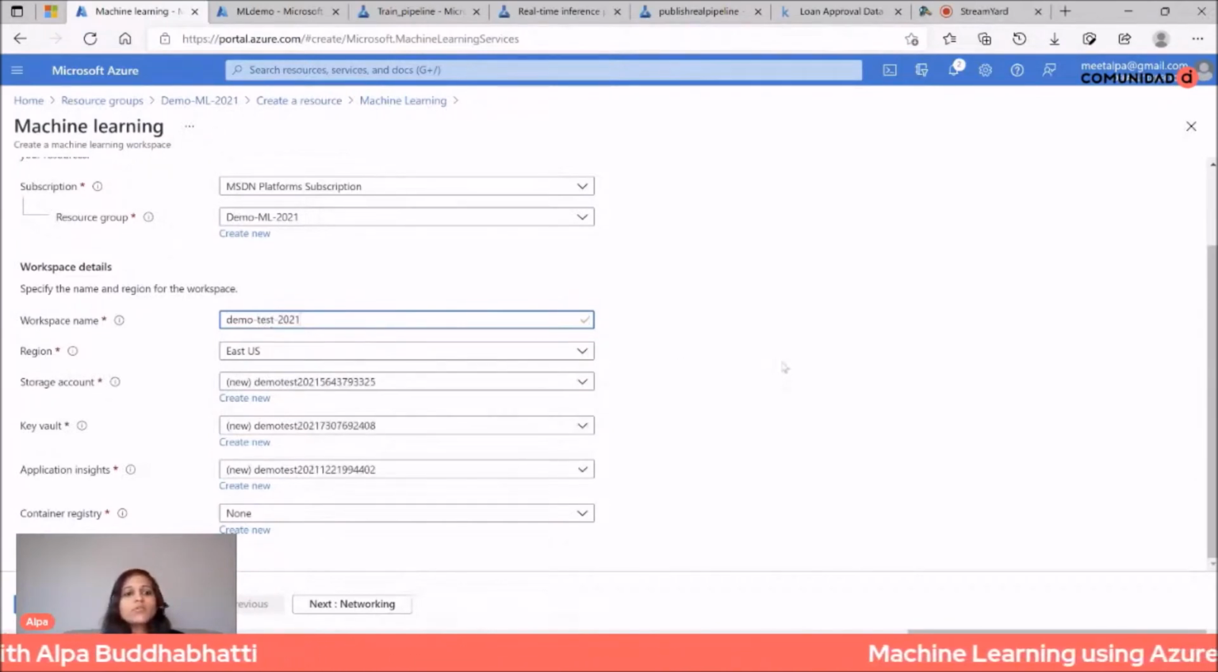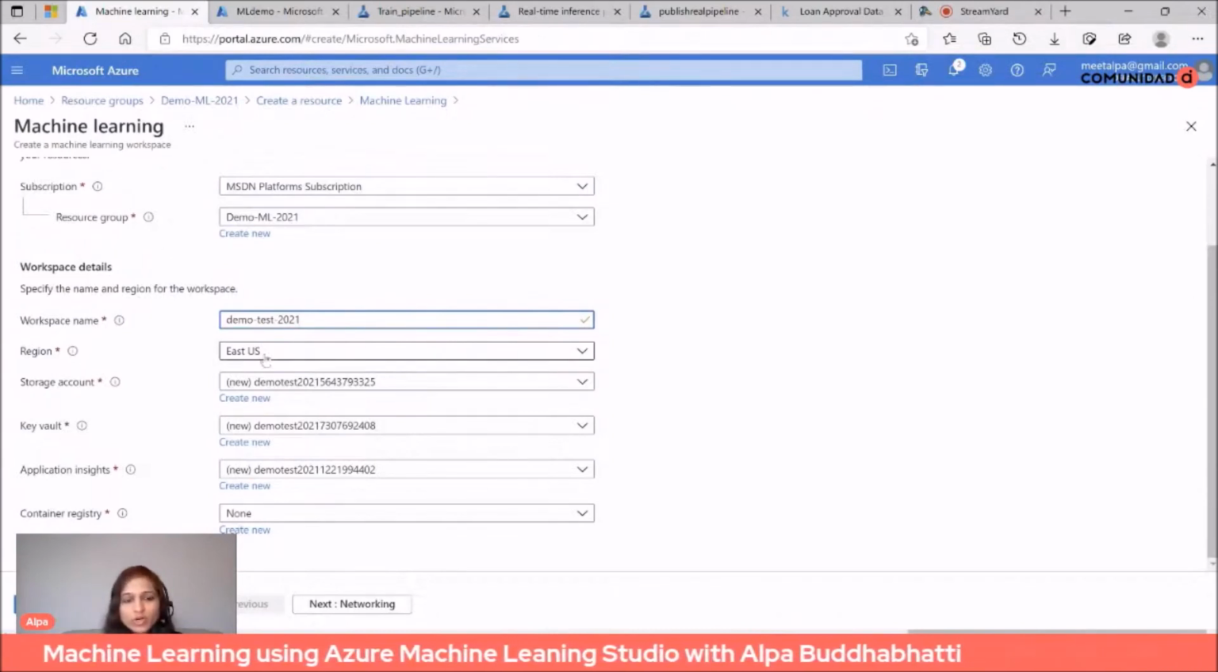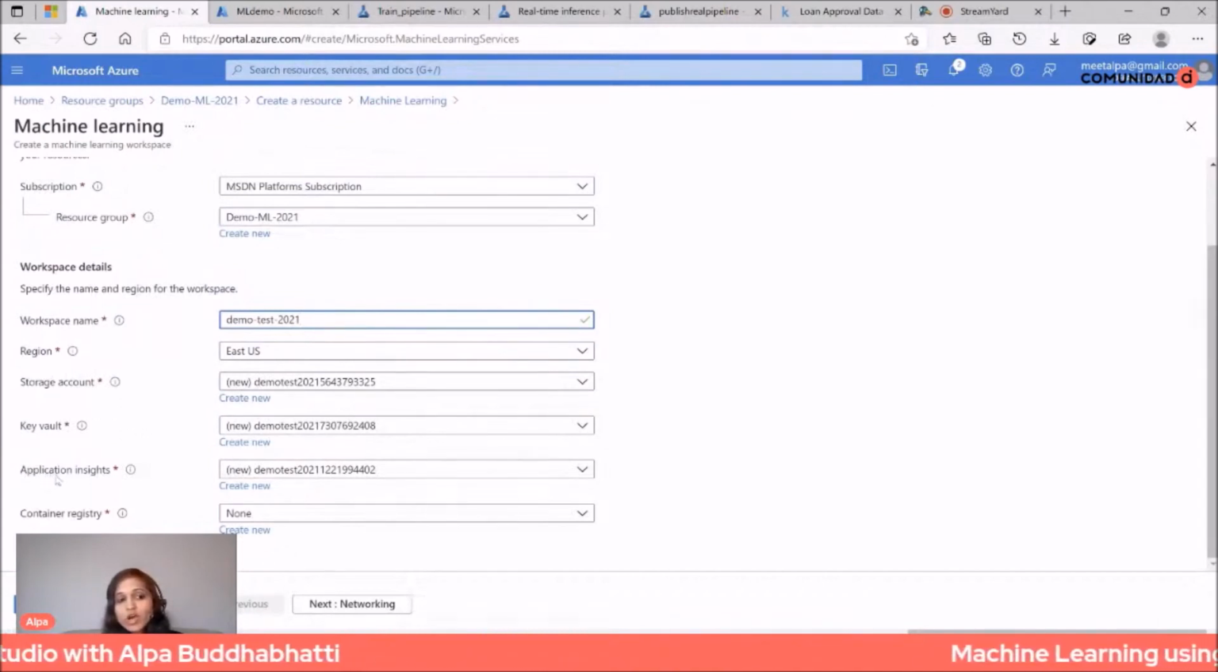Let's see if it's available or not. So it seems it's available. This green line means available, and you can choose a suitable region which is closest to your area. These are the three main important things. So here you can see the storage account, key vault, and application insight.